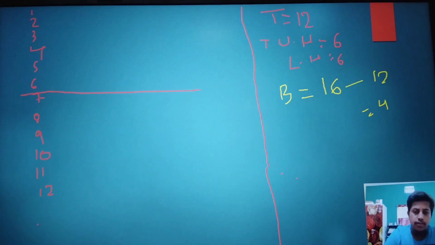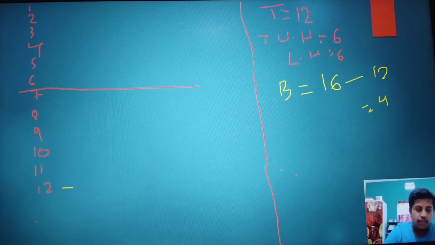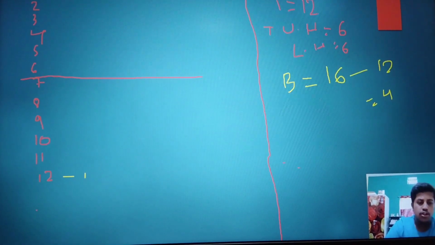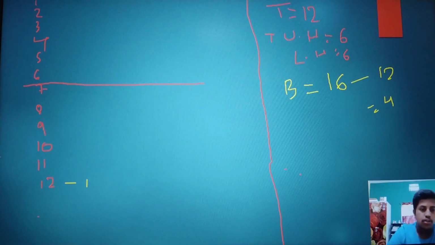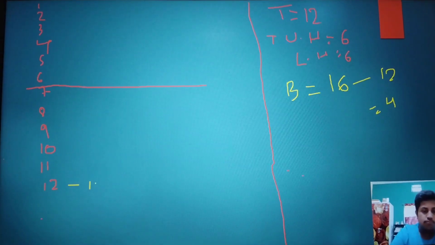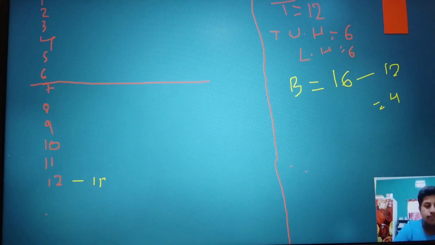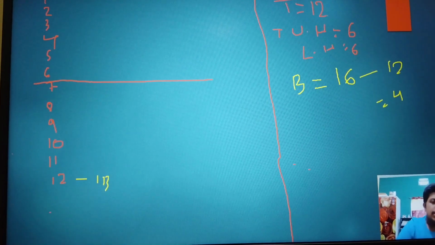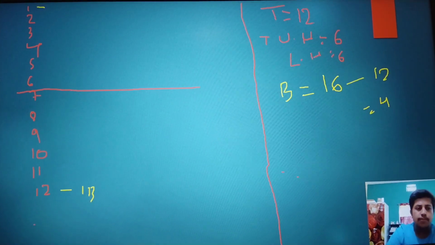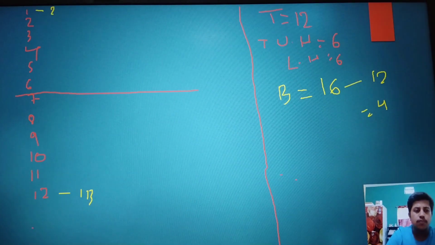First bye is given to the last team of the lower half, this is 1. Second bye is given to the first team of the upper half, it is 2.